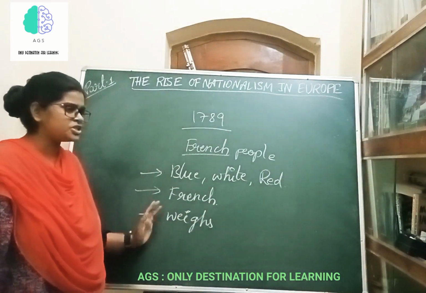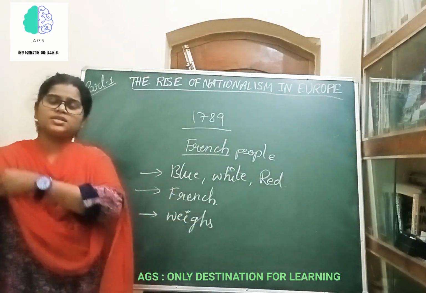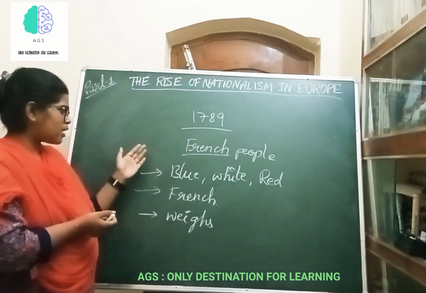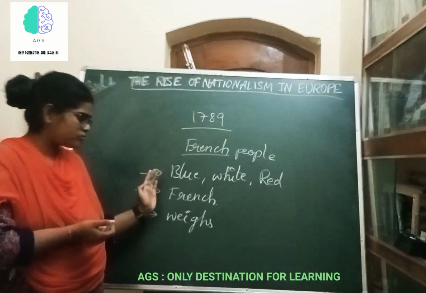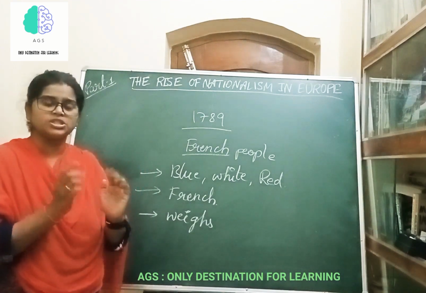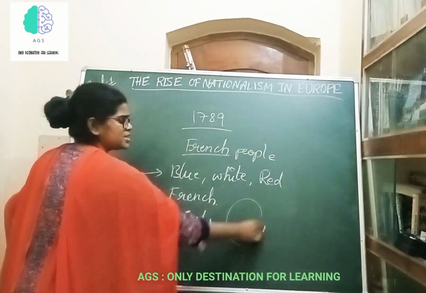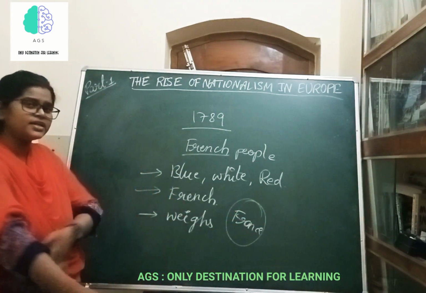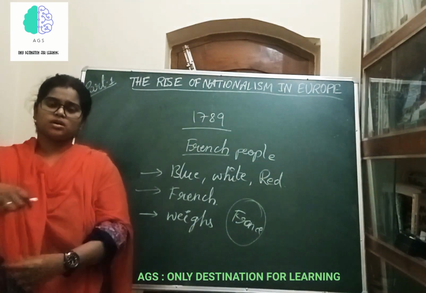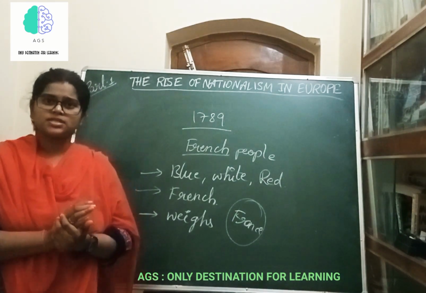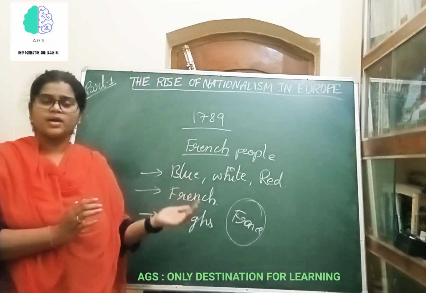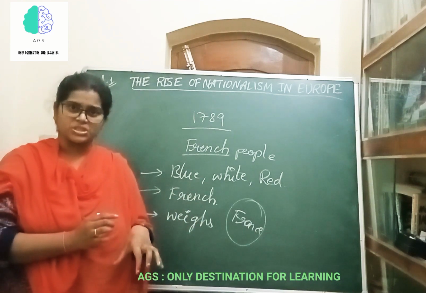Everything throughout the nation, they used to follow certain things which were common among all. So there was a flag for them, there was a language, there was a particular nation with its physical boundaries called France. So the nationalist ideas they had in France were very strong when compared to the rest of the European nations.